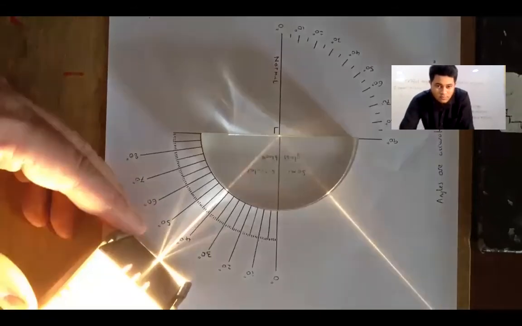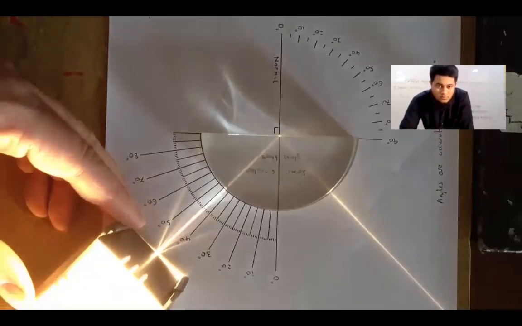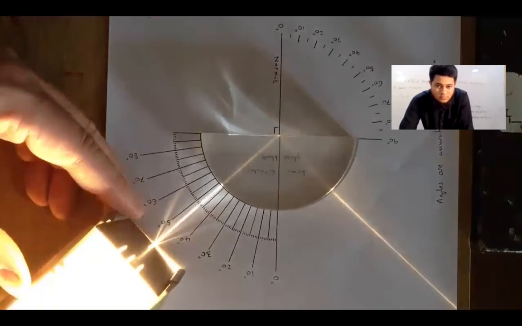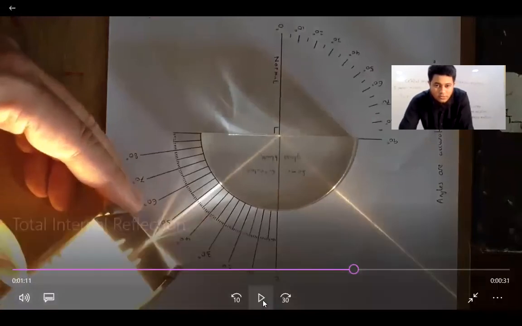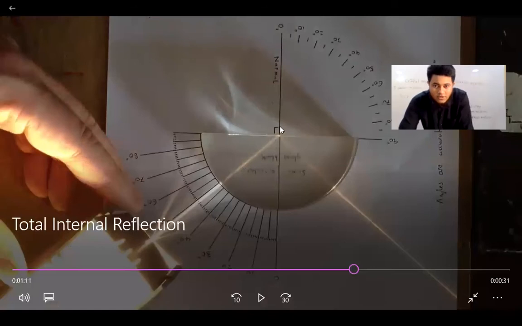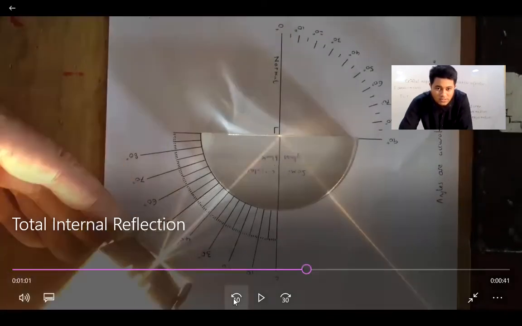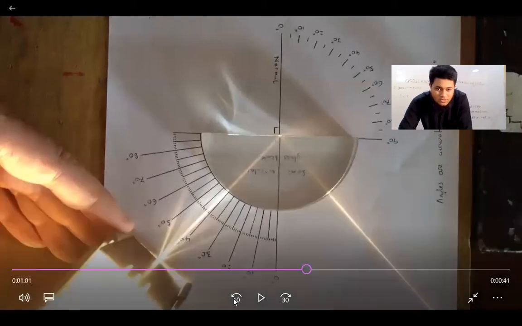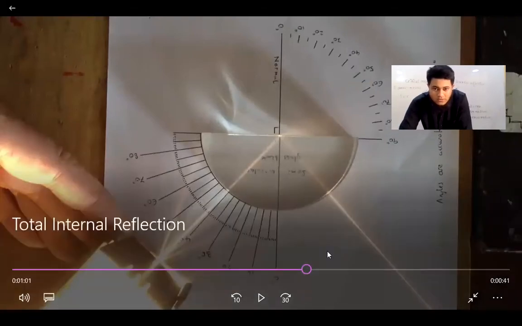Sir, you can show the critical angle from this video. I already showed it a little while ago, when the refracted ray was almost on this surface of separation. At that time the value of the incident angle is the critical angle, and that was almost 40 degrees. You want to see again? Yes, sir. See, it was greater than 40. I think 40 degrees, because greater than 40 degrees, total internal reflection is taking place.